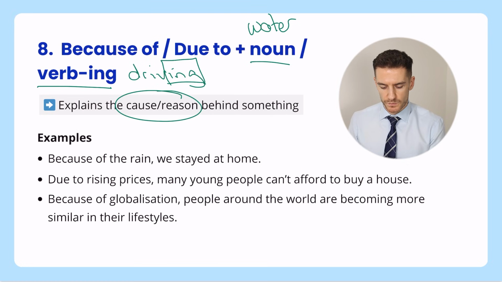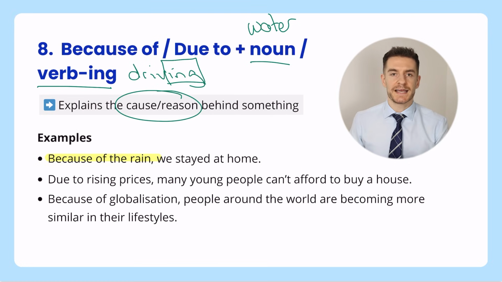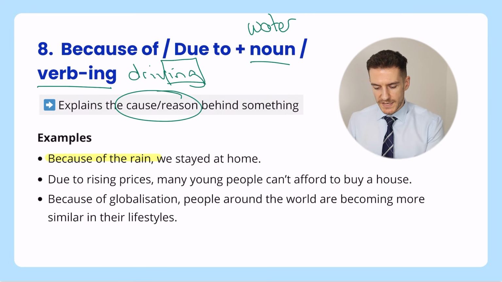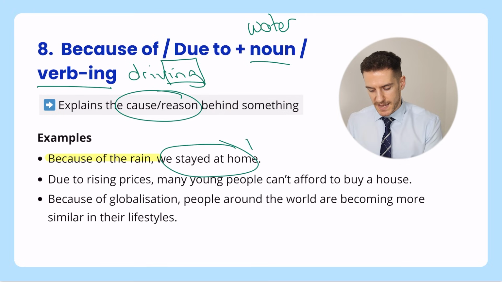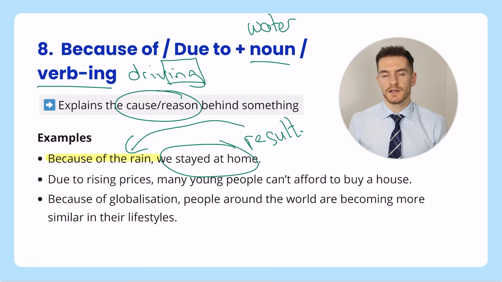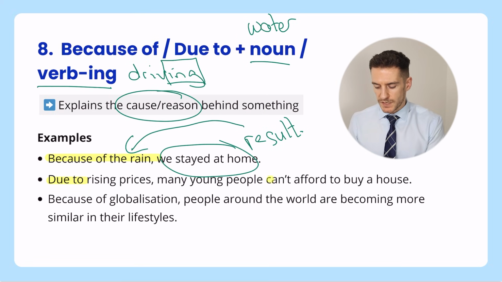So for example, because of the rain, okay, that's the cause. We stayed at home. Okay, that is the result there. That has happened because of the rain. Next one, due to. Okay, so now we're saying due to, not because of. Rising prices, many young people can't afford to buy a house.